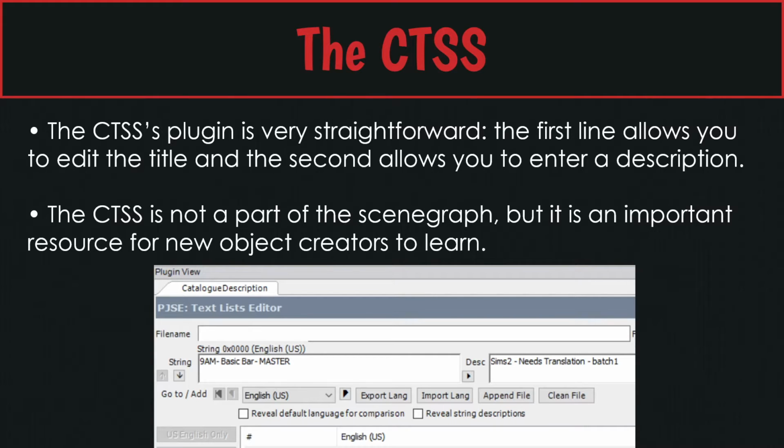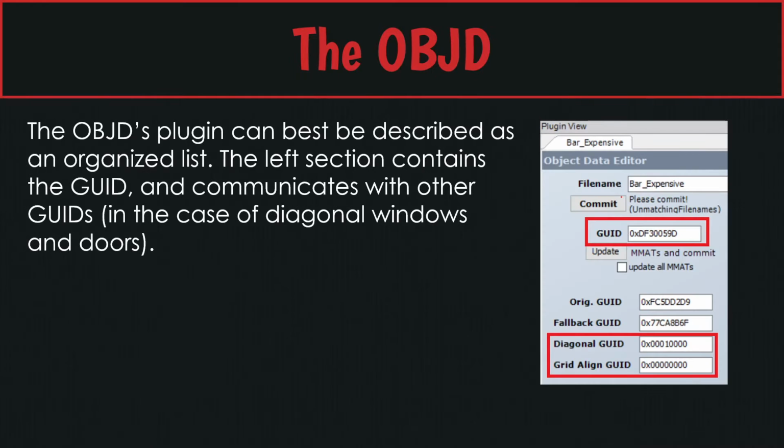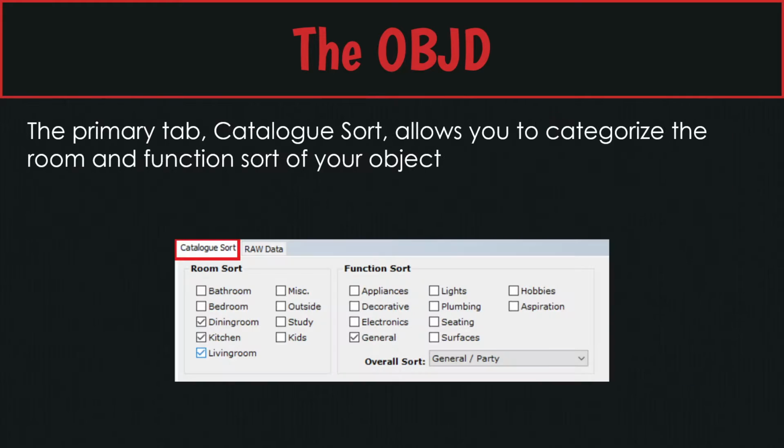The CTSS is not part of the scene graph, but it is an important resource if you're a brand new object creator. The OBJD. The OBJD's plugin can best be described as an organized list. The left section contains the GID, that's globally unique identity, and it communicates with other GIDs in the case of diagonal windows or diagonal doors. This is where you align the straight object with the diagonal object.